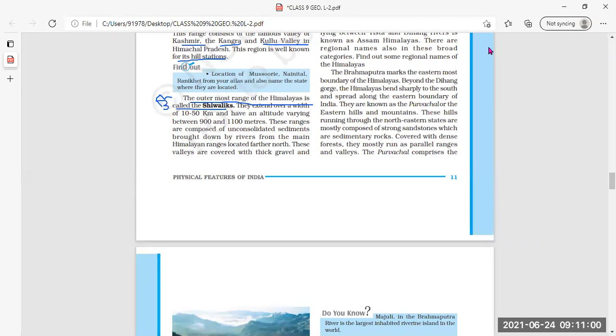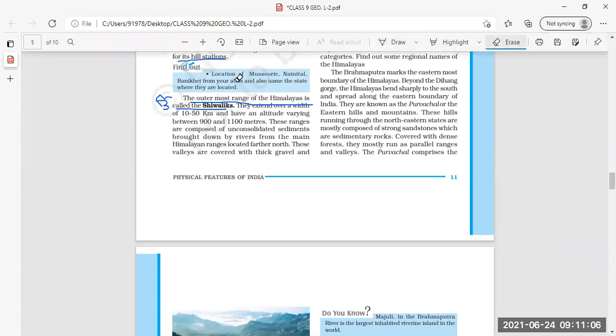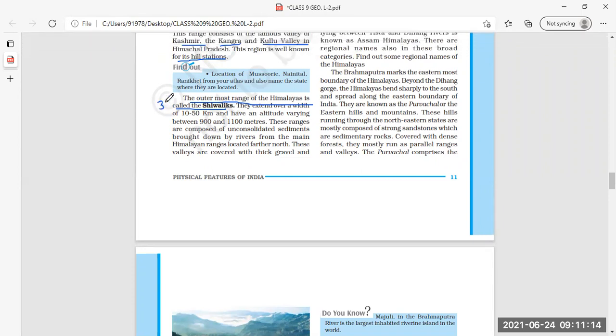So first is Inner Himalayas or Himadri, second is Himachal or Lesser Himalayas, and third is Shivalik. Clear?